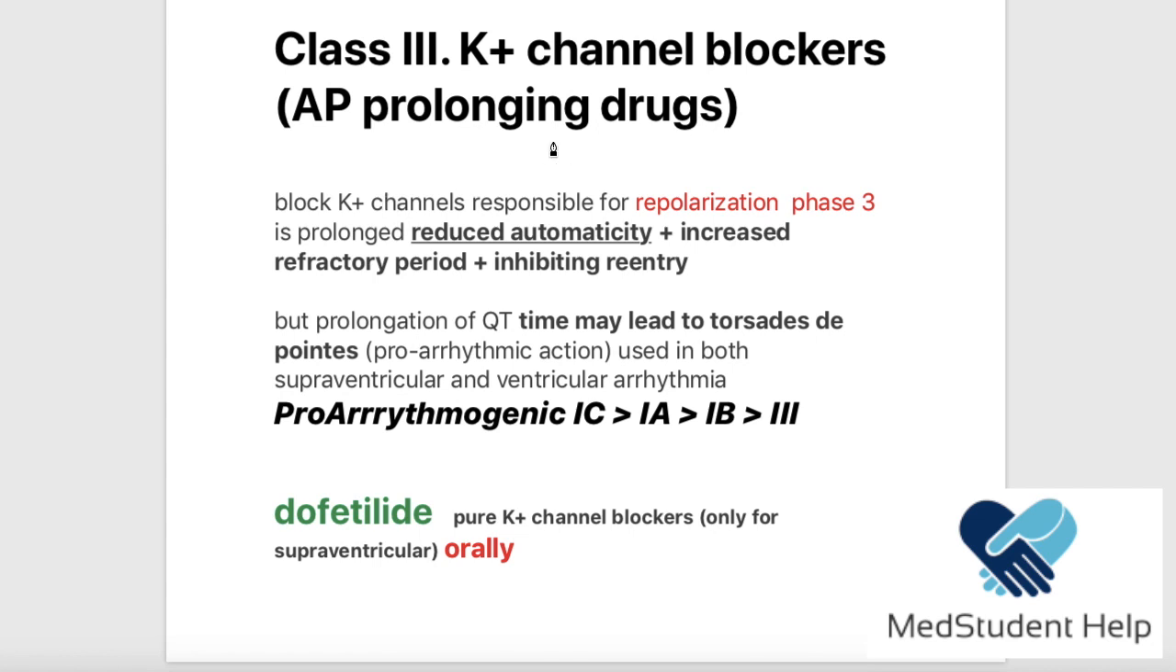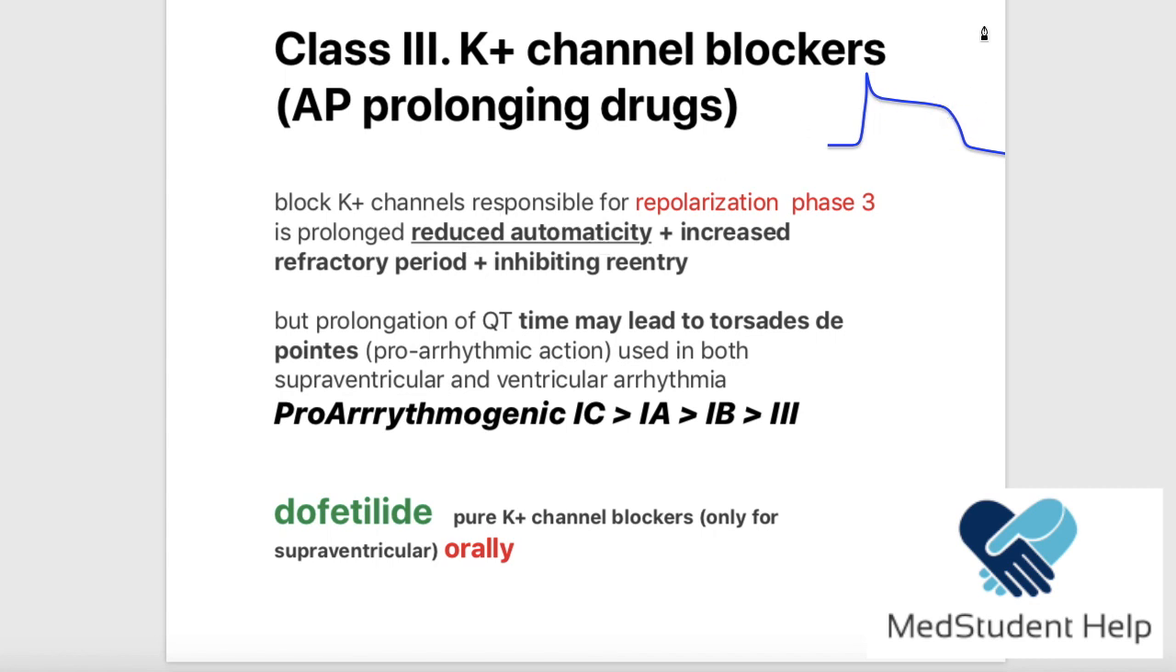Now, let's think about it. Where do we have potassium channels? As you remember again, we said that potassium was responsible for the repolarization phase. If we block the potassium channels that are making the repolarization, this means that the repolarization is going to take what? It is going to take a longer time than normal, right? So blocking the potassium channels responsible for repolarization phase 3 means this is going to be prolonged, okay, and this is going to lead to reduced automaticity.